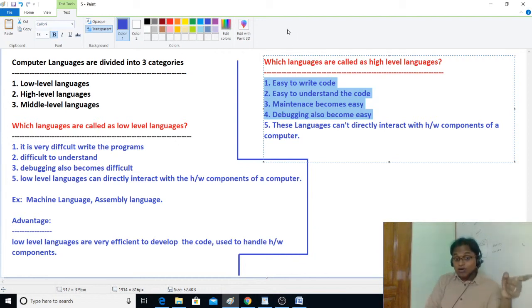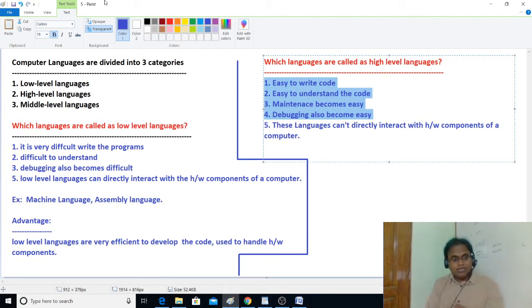Just like a bank office, there are some security checks in the Java Virtual Machine. If everything is okay, then only that code will get executed. Such an environment exists in Python also, in Java also, in .NET also. Got my point? These are high level languages. They cannot directly interact with the hardware components of a computer. These languages cannot directly interact with the memory addresses.